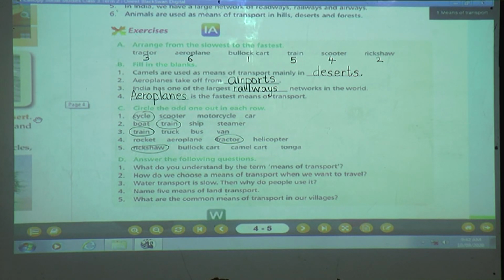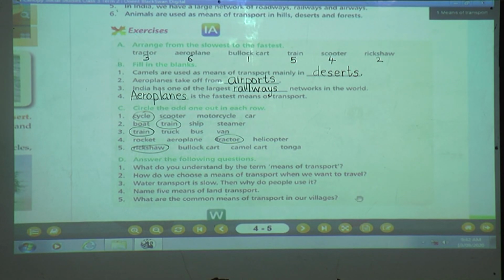Answer the following. Children, give me the answer. What do you understand by the term means of transport? As we have discussed in the last session also, what is meant by means of transport? Yes children, means of transport are the ways by which people and goods are moved from one place to another.